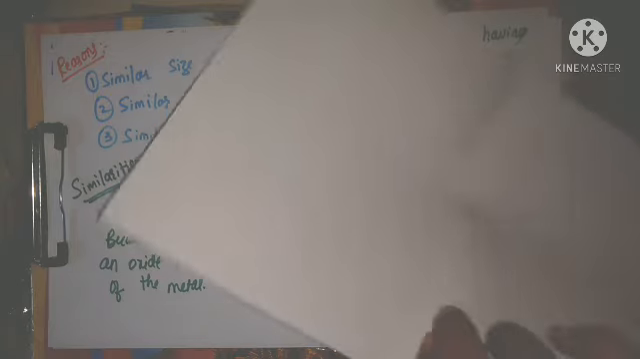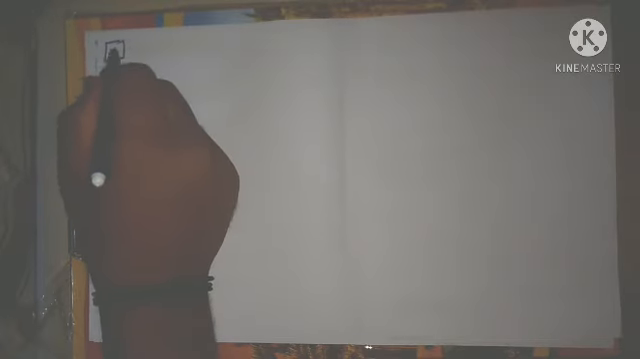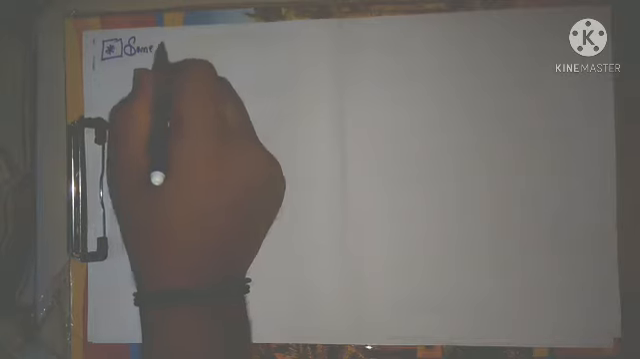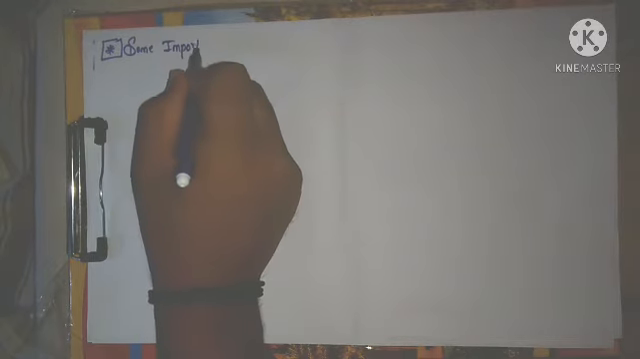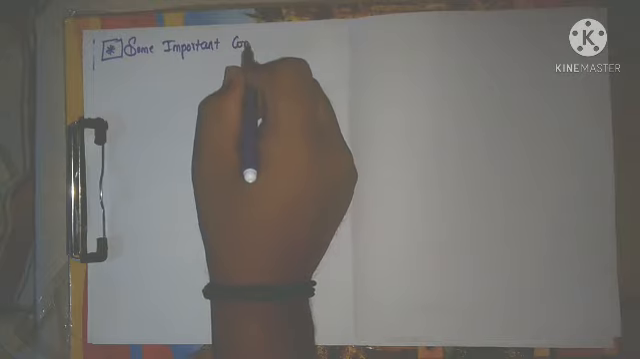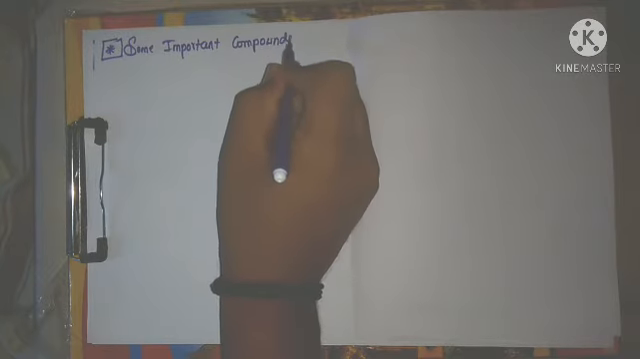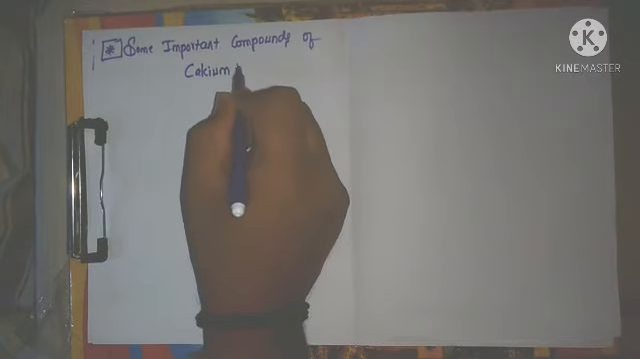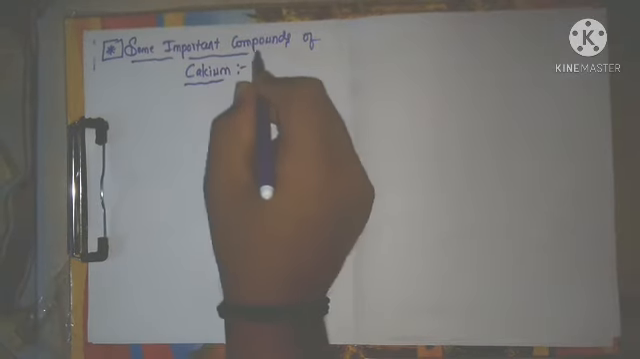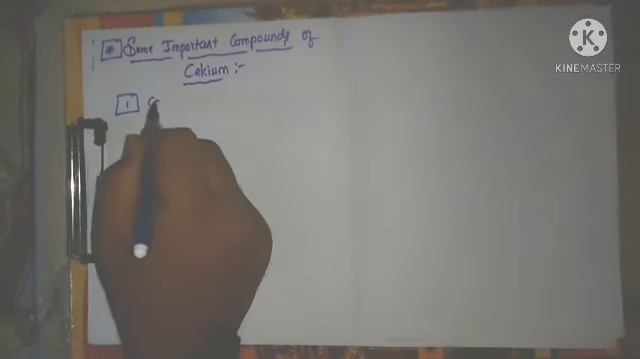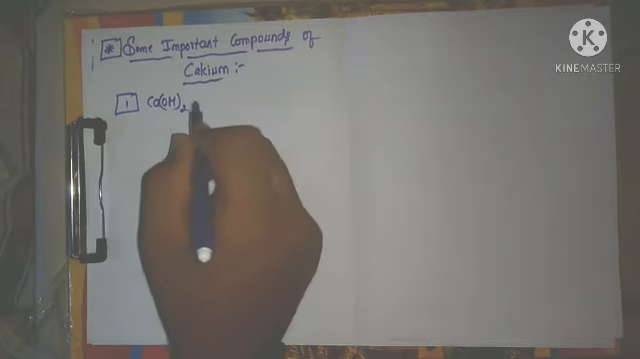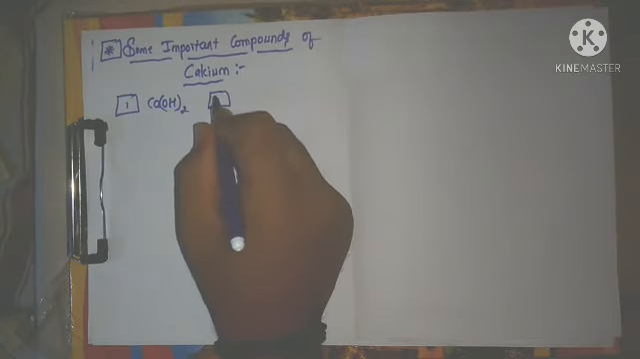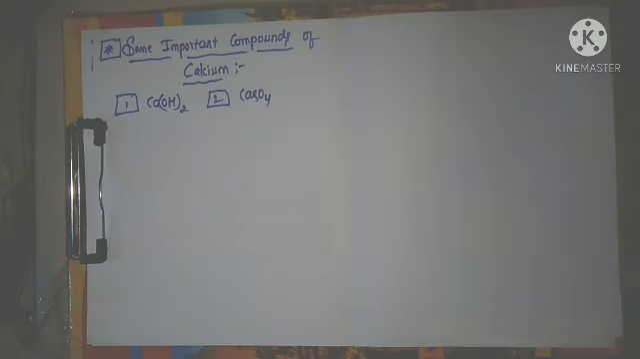Next we will go for another concept, that is some important compounds of calcium. Only 2 are there for the syllabus. Here we are going to discuss the first one, calcium hydroxide, Ca(OH)2, and the second one, calcium sulfate, CaSO4.